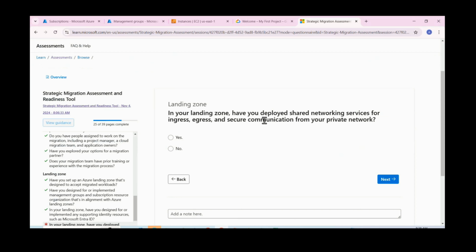In your landing zone, have you deployed shared network services, ingress, egress? Currently, we don't have any of these services. Why do we need this? For private network. If you want to secure our network, we can use these services. Suppose you are using Kubernetes and those things, here we can use these ingress concepts. Okay, even in a traditional environment also.